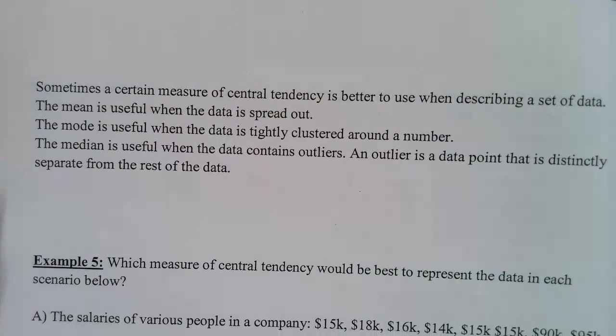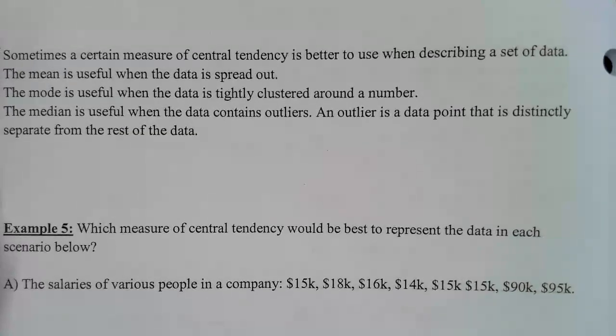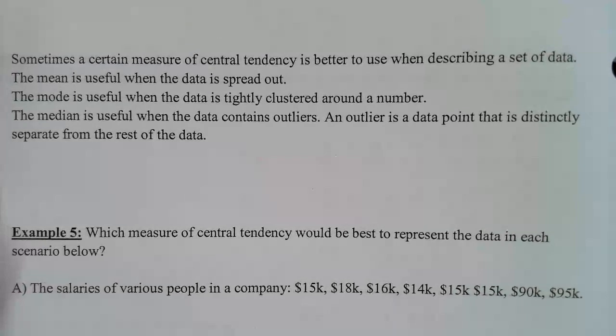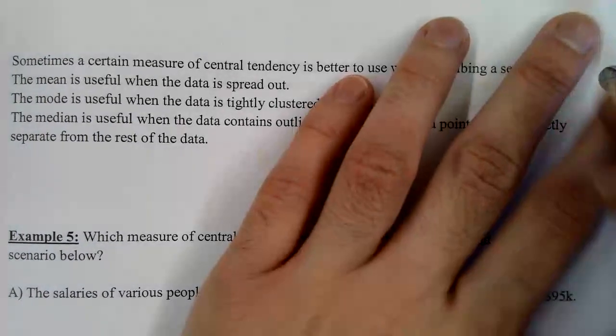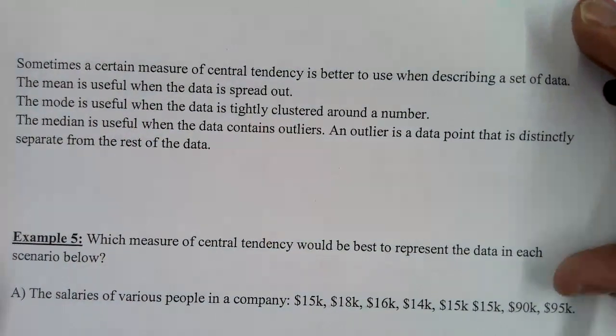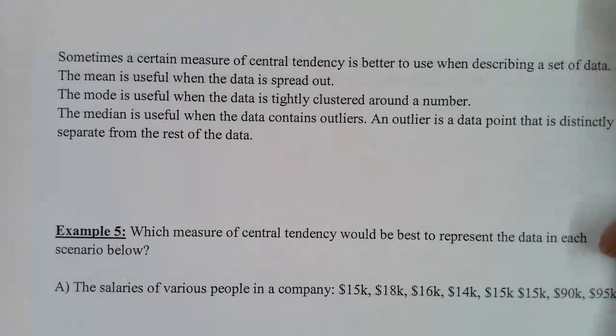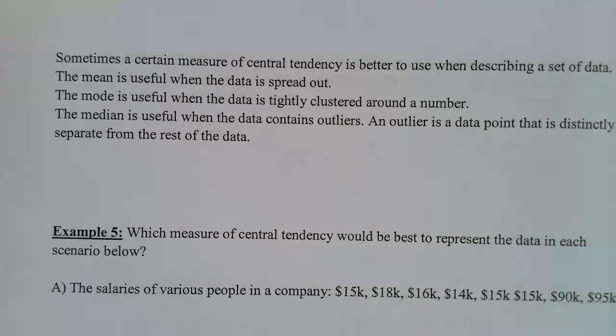Sometimes a certain measure of central tendency is better to use when describing a set of data. When the data is spread out, usually it's good to use the mean. When the data is clustered around a number, like for example, let's say you have the numbers 10, 10, 11, 11, 12, 12, 12, 11, 10, 11, 12, 12, 12, 10, 10, 10, 11, that's when it's good to use the mode, when the data is tightly clustered around a certain number.